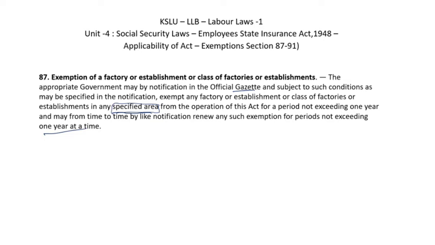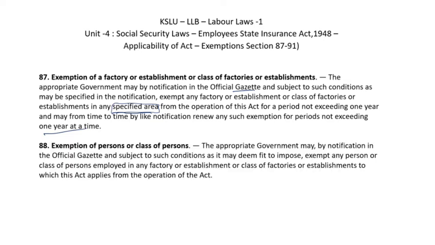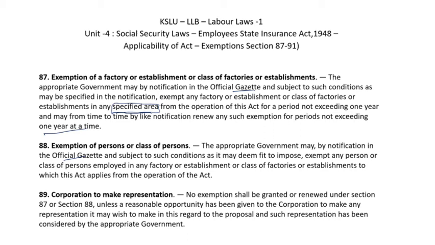and then they come back with this kind of exemptions. Okay, any factories or establishments in specified areas are exempted based on the notification given by the appropriate government in the official gazette. The same way, a certain class of persons or certain level of employees can also be exempted by way of a notification in the official gazette. So these section 87 and 89 exemptions will be given after review by the ESI Corporation and approval by the appropriate government.